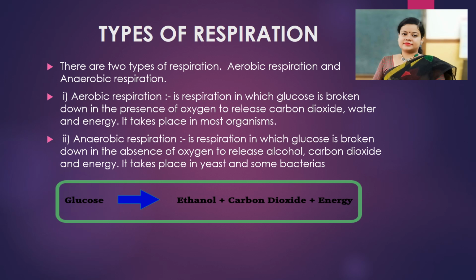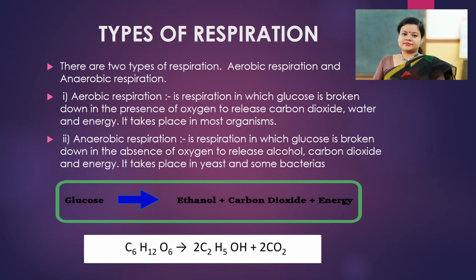Just like that, glucose in the absence of oxygen gives rise to ethanol, also known as ethyl alcohol, plus carbon dioxide plus energy. If you write down the chemical equation, it looks like this: glucose is broken down into 2 molecules of ethyl alcohol and 2 molecules of carbon dioxide along with production of energy. Here I will tell you, children, the amount of energy released by anaerobic respiration is much lesser than aerobic respiration.